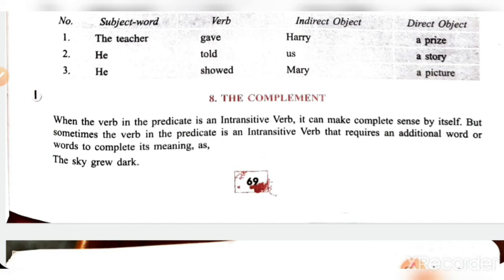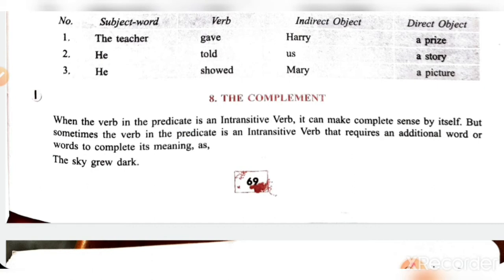It completes the sense by itself. But sometimes the verb in the predicate is an intransitive verb and requires an additional word or words to complete its meaning. See, intransitive verb itself completes the meaning. अपने आप ही meaning complete कर लेता है verb खुद ही. But sometimes they require an additional word or group of words to complete the meaning.